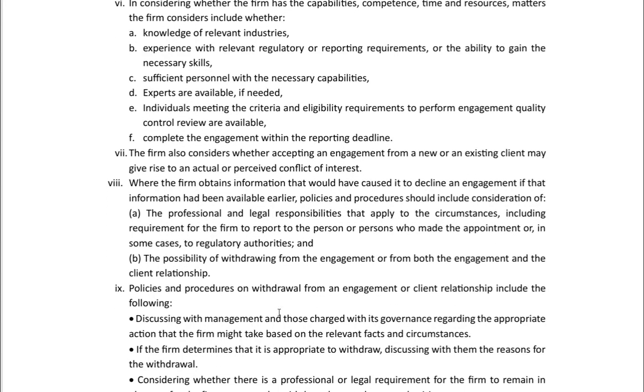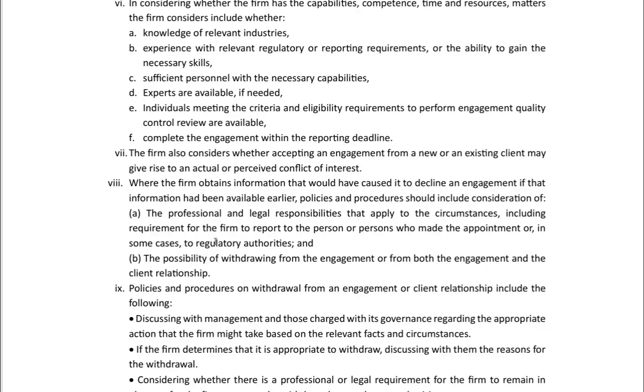The firm also considers whether accepting an engagement from a new or an existing client may give rise to an actual or perceived conflict of interest. Where the firm obtains information that would have caused it to decline an engagement had that information been available earlier, policies and procedures should include consideration of professional and legal responsibilities that apply to the circumstances, including a requirement for the firm to report to the person or persons who made the appointment, or in some cases to regulatory authorities.